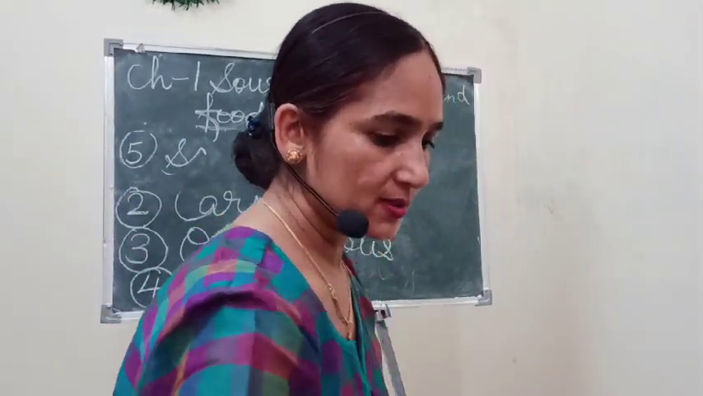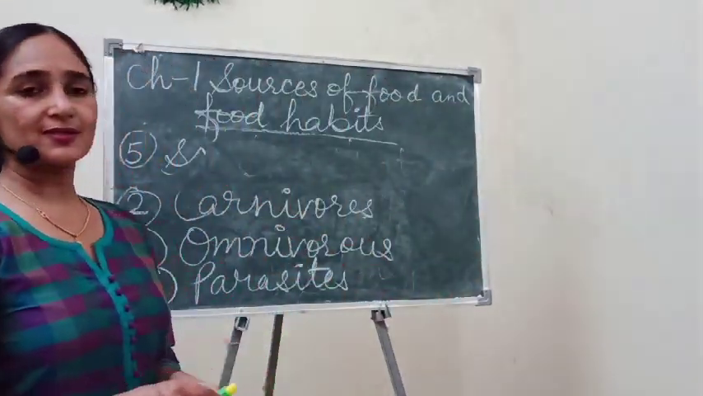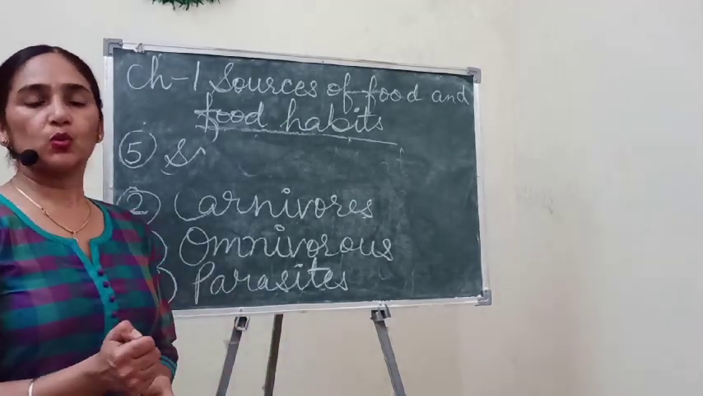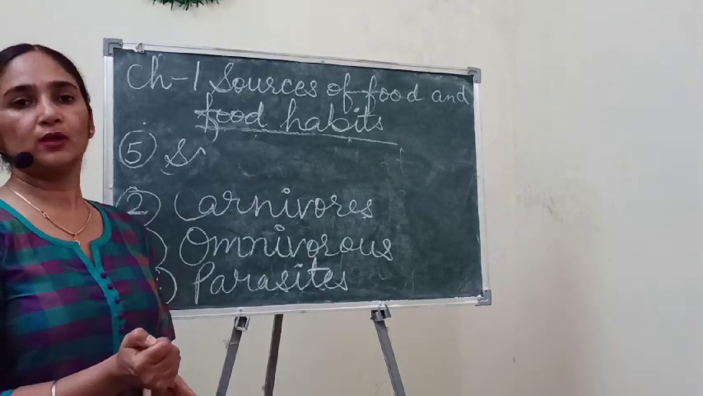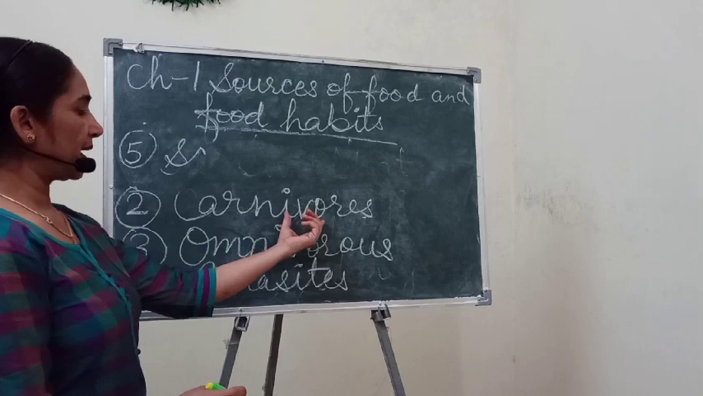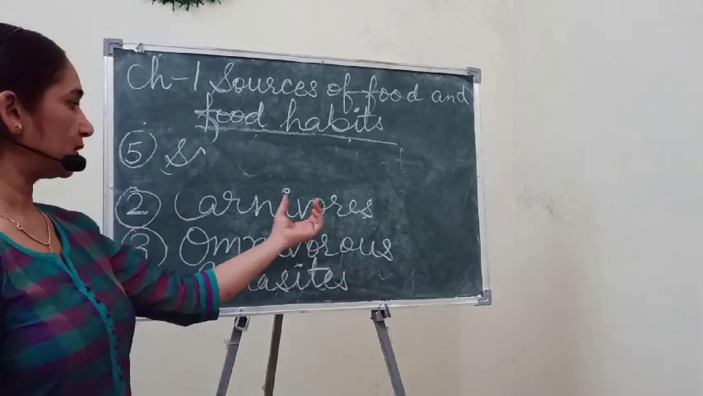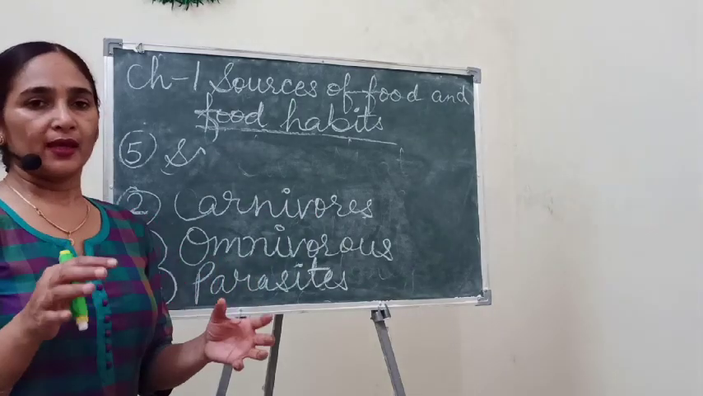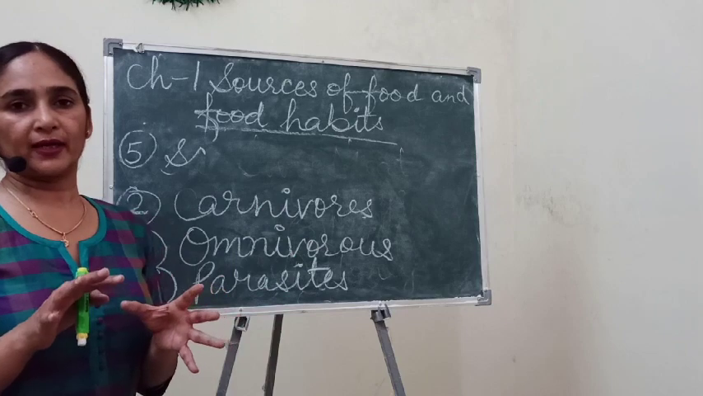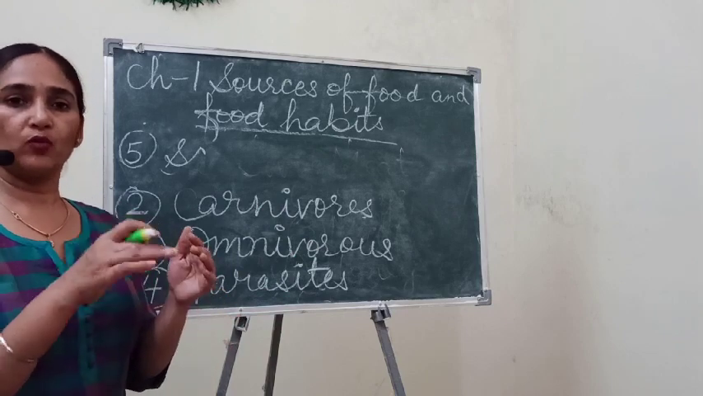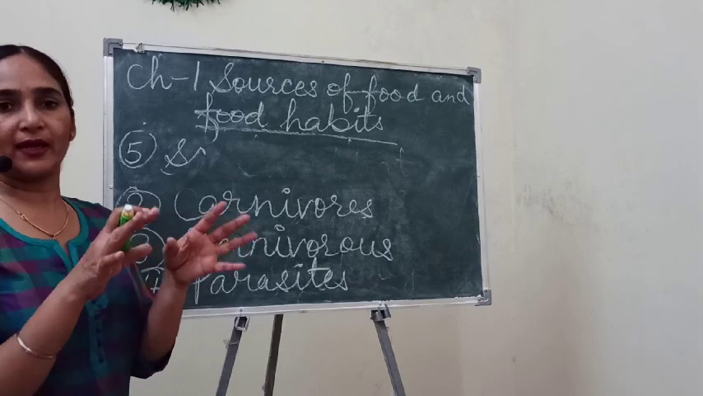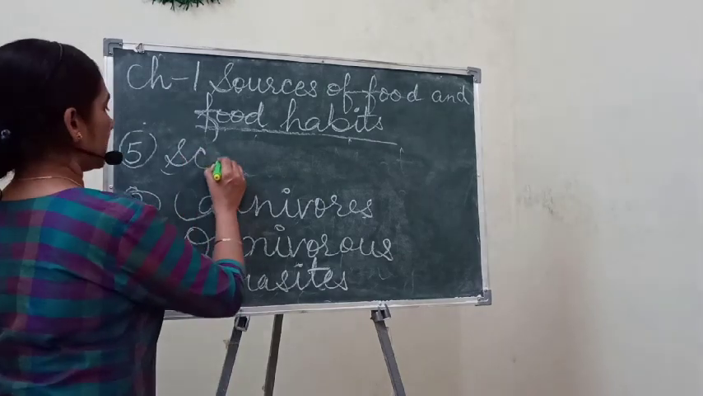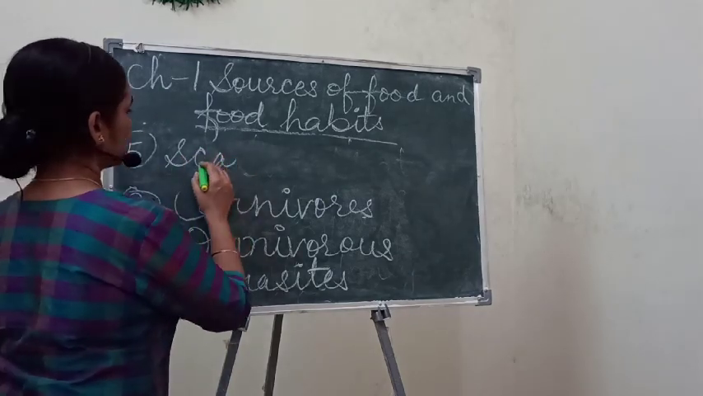What are scavengers? Children, scavengers are those animals which use up the food left over by these carnivorous animals. You know that when a lion or tiger kills an animal, they take up some part of that animal. When their stomach is filled, they move from that place